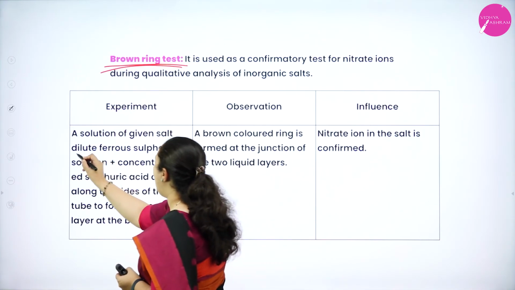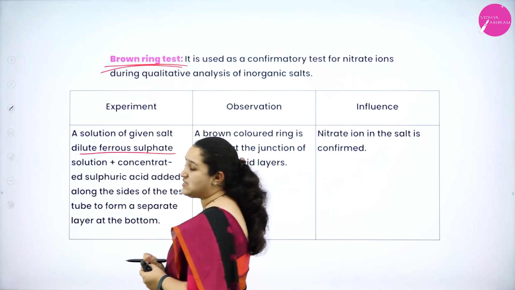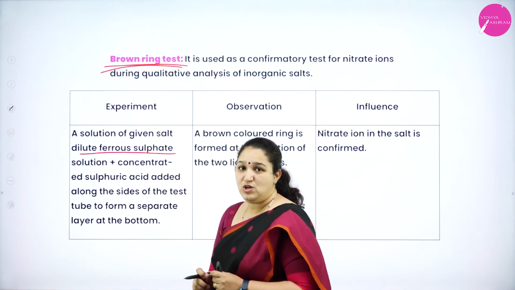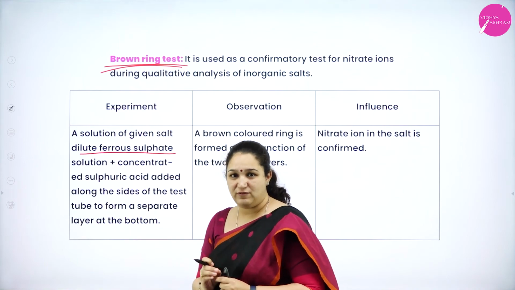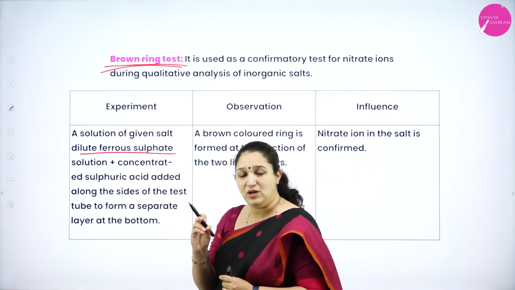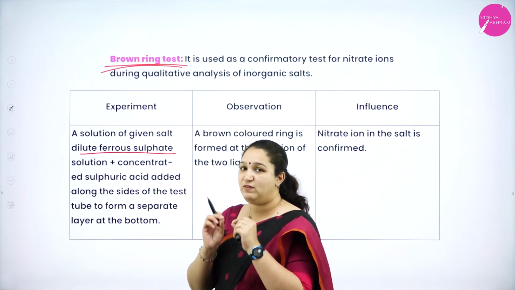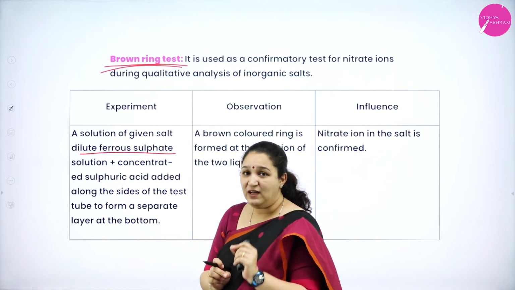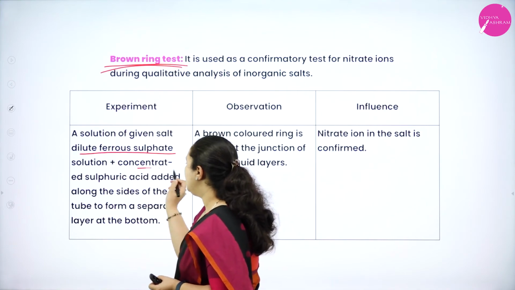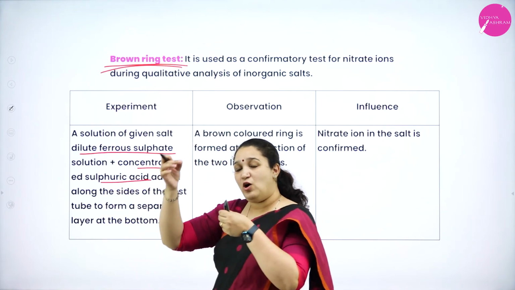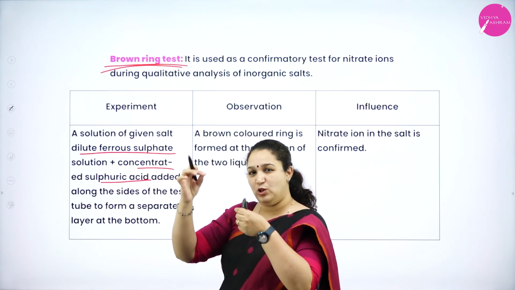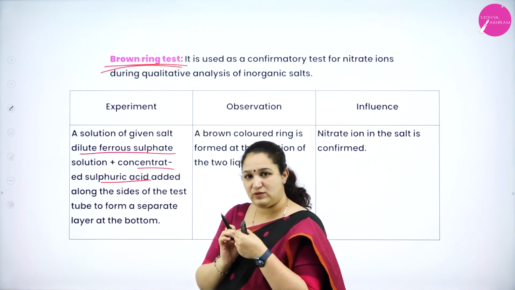Then we are adding dilute ferrous sulfate solution. We have taken the salt solution, and we mix both of them. Then we add concentrated sulfuric acid along the side of the test tube. Slowly you have to add it from the side of the test tube.